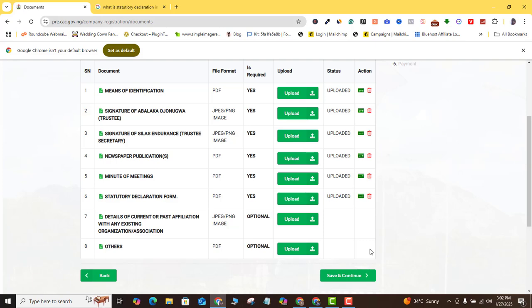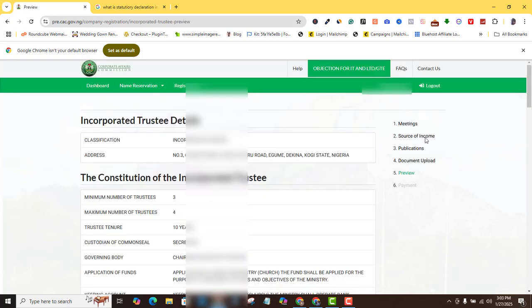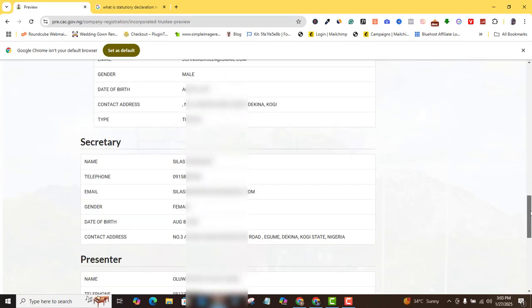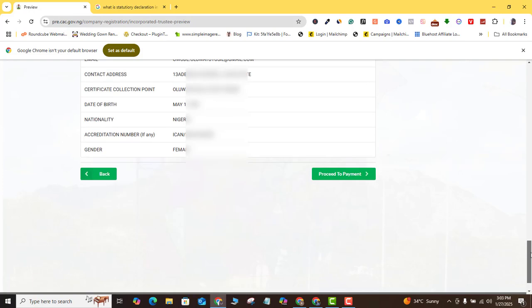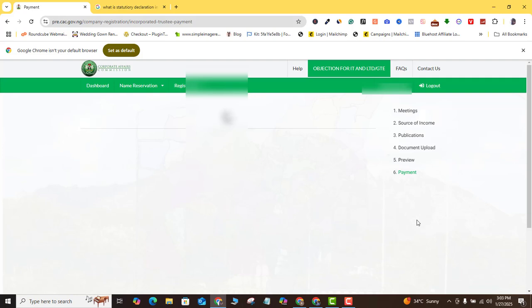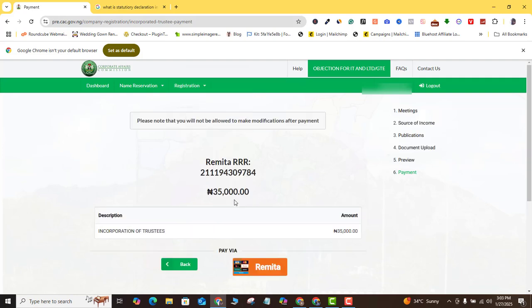So once you get all of this uploaded, the next thing you want to do is to click on save and continue. And here you will just have to preview all your registration to be sure that everything you have done is correct and well done. Okay, so once you do that, the next thing is that you want to click on proceed to payment. And as you can see here, you will be paying 35,000 naira, okay, to CAC.